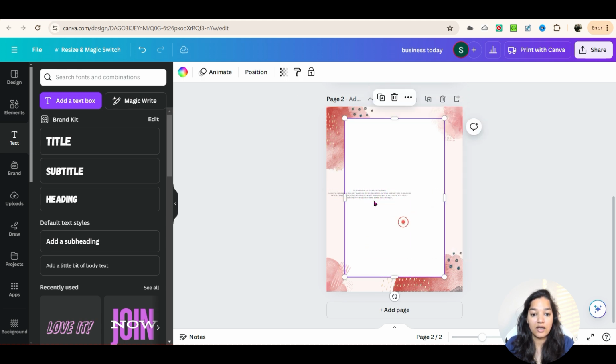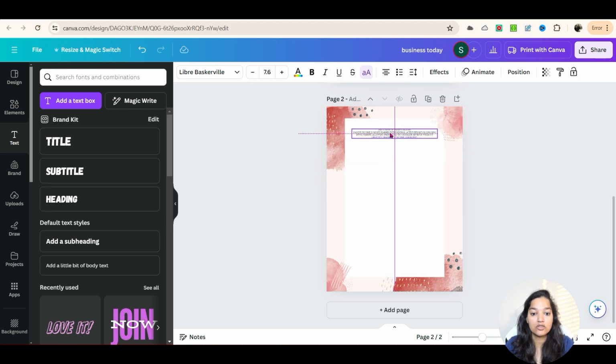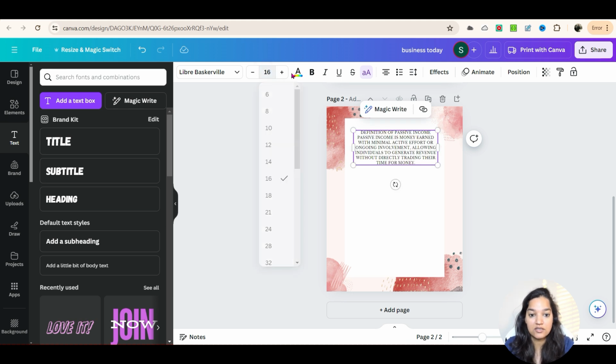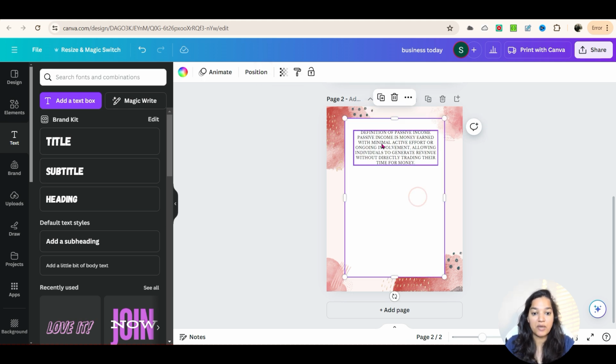You can change the size of your font, because right now it's too small. So I'm going to go ahead and select this, move it to the top. First of all, we have to get the boundary correct, so I'm going to put it into this boundary. And once I have this, I'm going to do a Control A, and let's say we change it to 16. So this is definition of passive income. Passive income is money earned with minimal active effort or ongoing involvement.